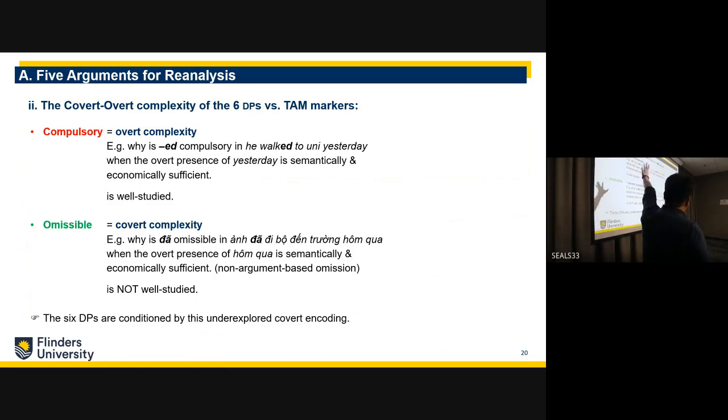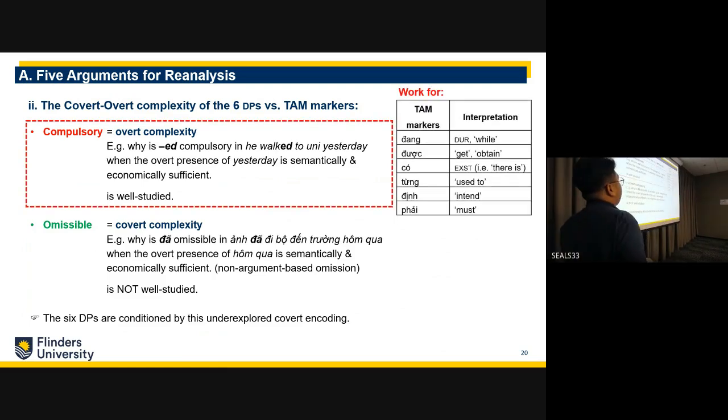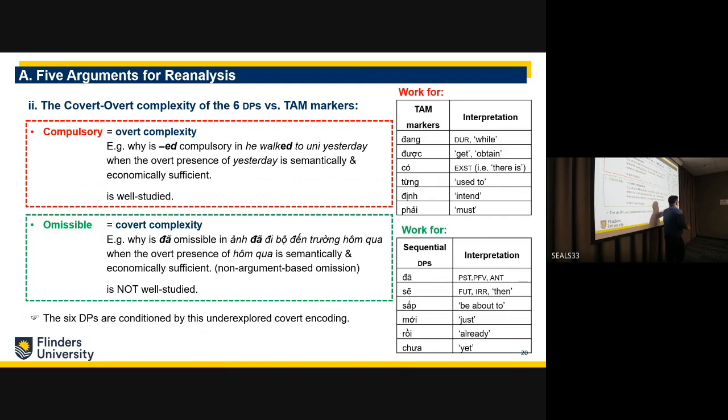And those are entirely different from the tense, aspect and mood markers, which are compulsory by any means. But what operates these omissions, or omissibility, is not well studied in the literature of covert complexity.